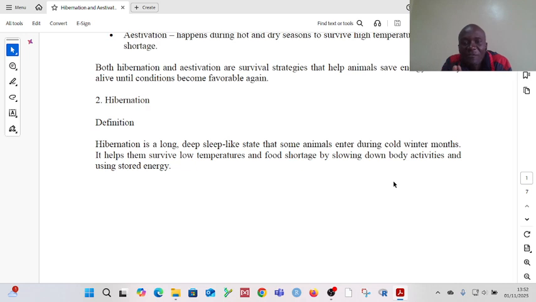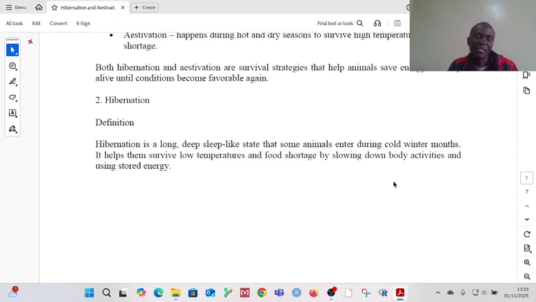Because there is not enough food, if the animal keeps moving, it will lack a steady supply of energy, because food is not available. So it has to become inactive, slow down the body activities, then end up just using energy that is stored in its body, because it does not move, and even if it were to move, there is no food, because all the other animals that it could have eaten are all hibernating.